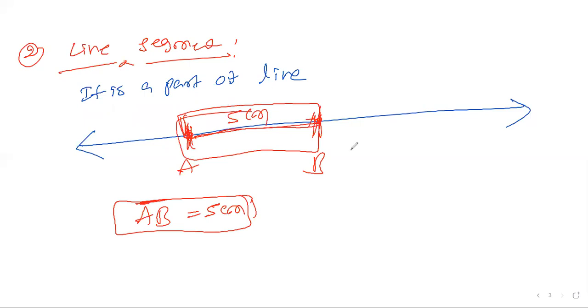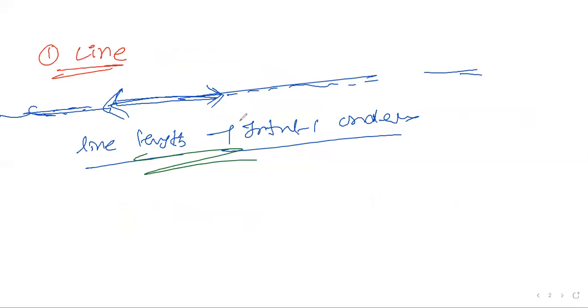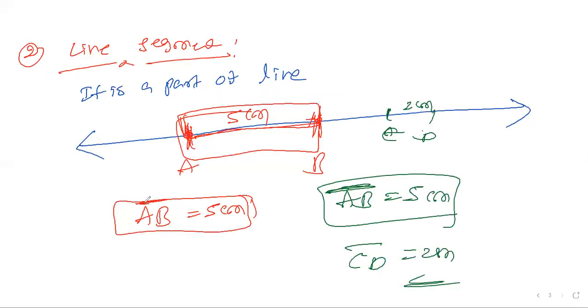So a line segment has a length. Generally people call it the length of a line, but this is not correct; we should say line segment. Example, the line segment CD is 2 centimeters. Now the difference is clear. For a line we cannot say what the length is, but a line segment is a part of a line. You can represent it as AB bar, CD bar. Clear?